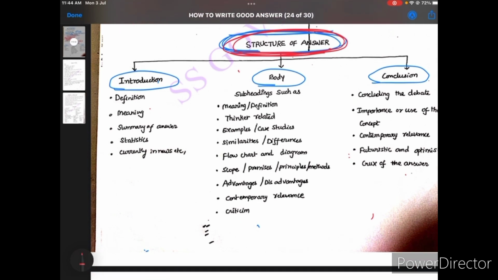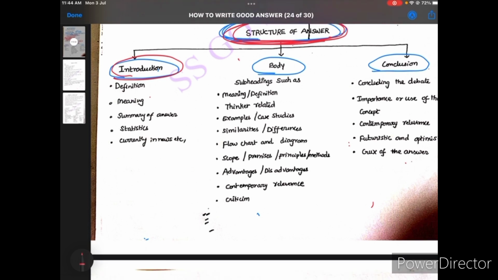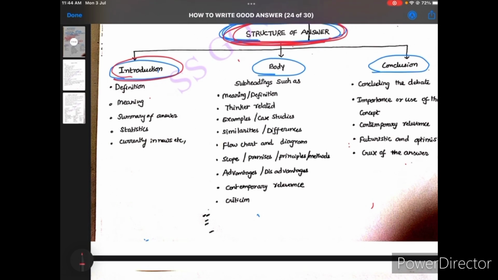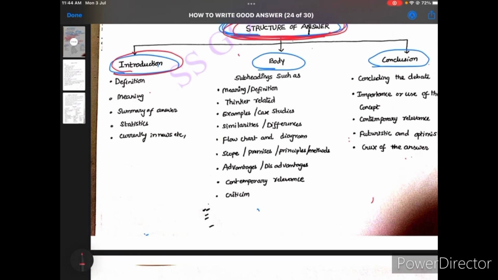First of all, the introduction part. Many people get a doubt about how to write the introduction, what to write and what not to write. Whenever you start your introduction, start with a definition. It depends on the question. There are different types of questions, so you should use what relates to that question. Start with a definition of the question, meaning or summary of the answer. If you don't know anything, just try a summary of the answer, because whatever you want to give in the answer, summarize that and give it as the introduction part. This is very important.